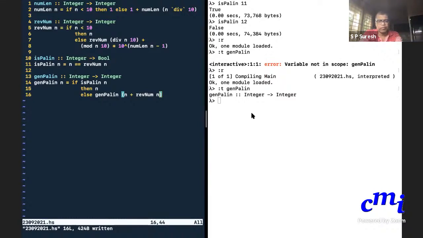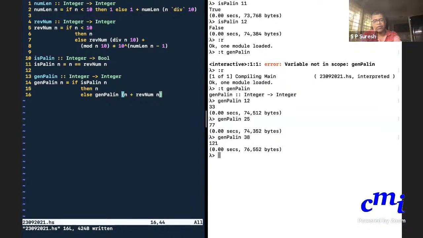So now you can test it with various numbers. Genpalin 25, you will get 77. Genpalin 38, you get 121 directly here. That's fine. 363. Yeah, one thing that is missing here is you don't know what the process is, right? You just get the final answer. You don't know how you got the thing. How can we sort that out?